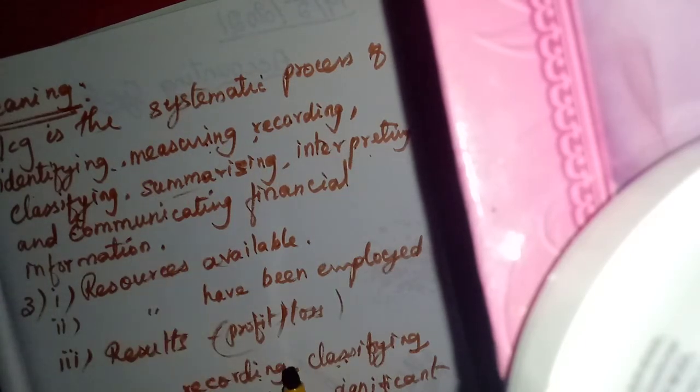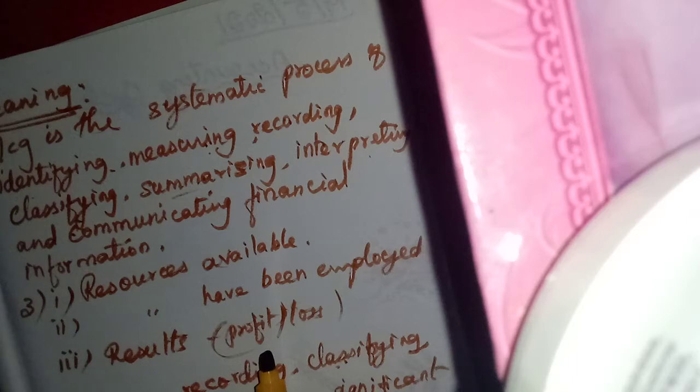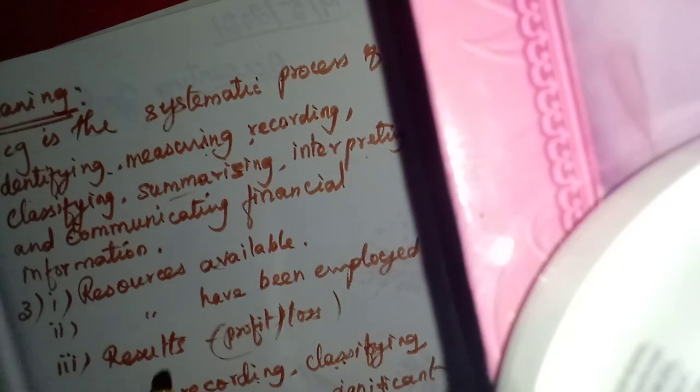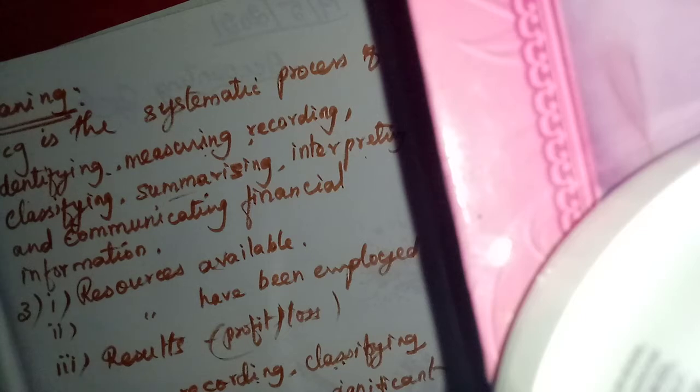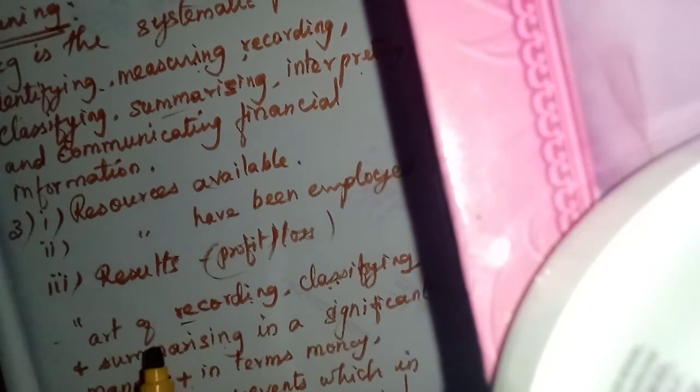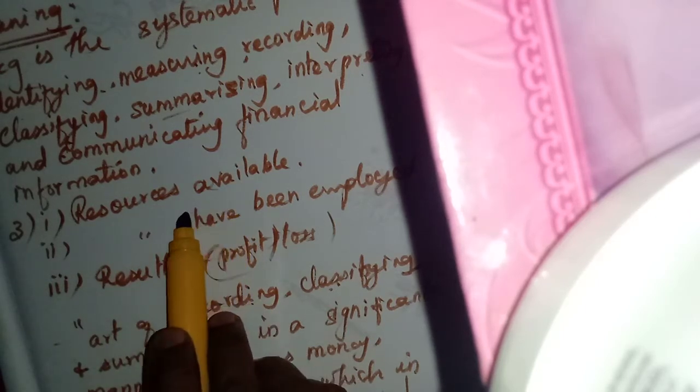Okay, so accounting is a systematic process. That meaning is given in the notes itself. I will show it to you at the end of this class. So from this we can analyze what they do. What is the meaning of accounting? The resources available. What are the resources available? They will calculate, and how these resources are employed.